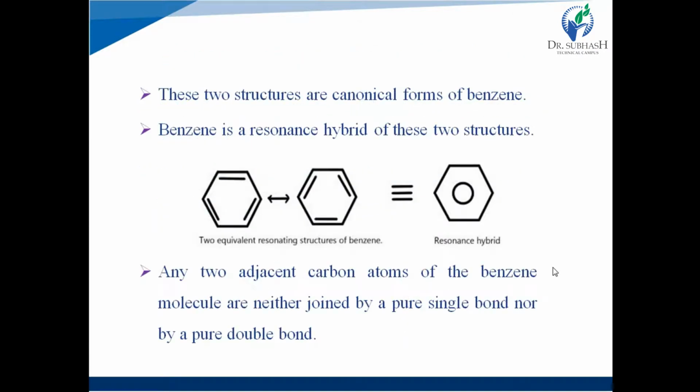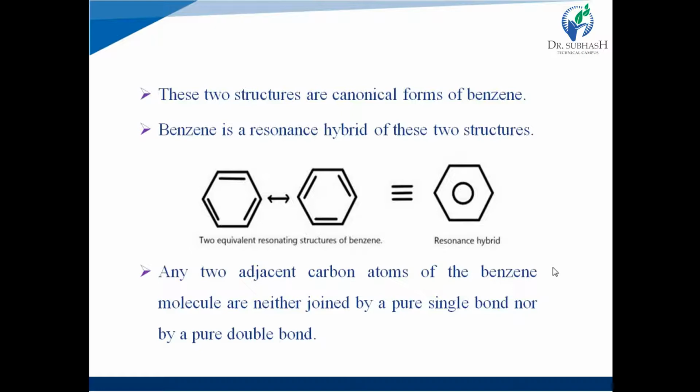These two structures are canonical forms of benzene, that is, resonance structures. Benzene is a resonance hybrid of these two equivalent resonating structures.